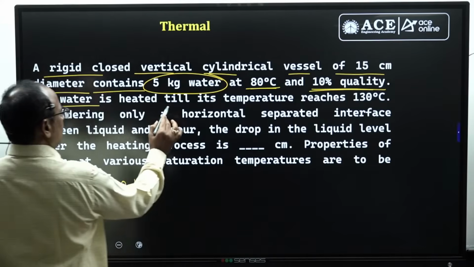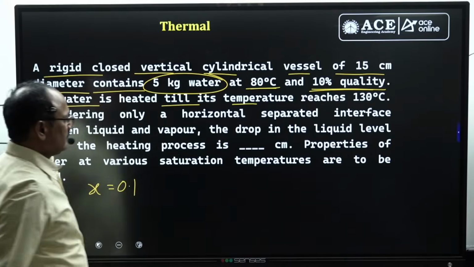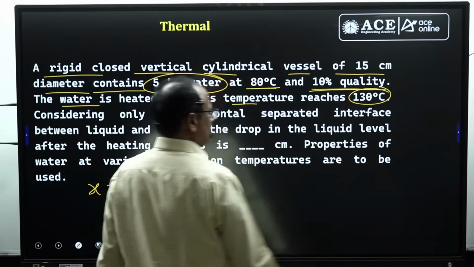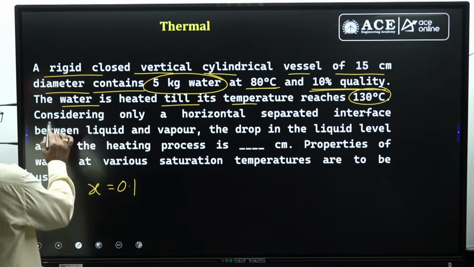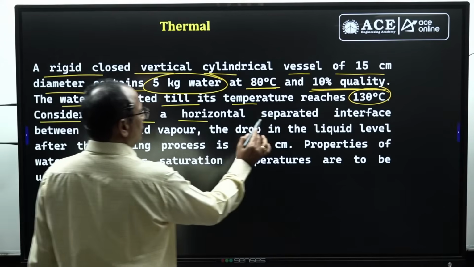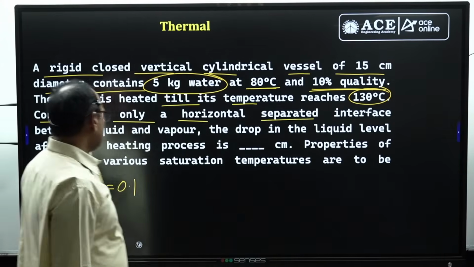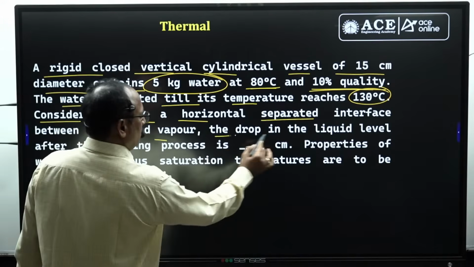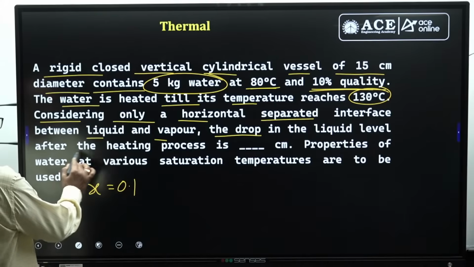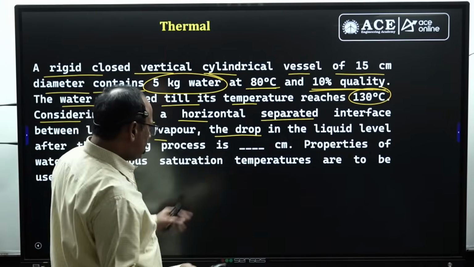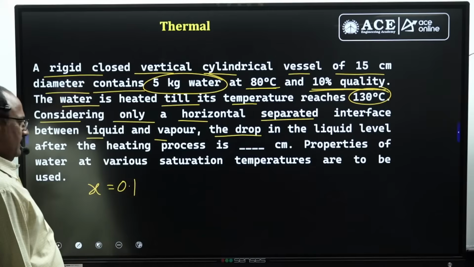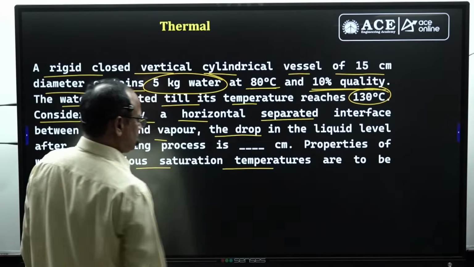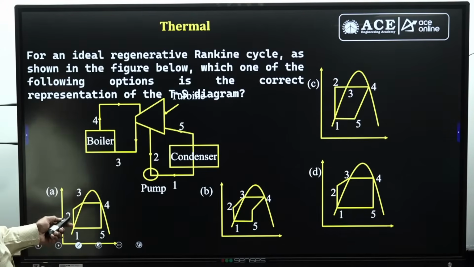The water is heated till its temperature reaches 130 degrees centigrade. Considering only a horizontal separated interface between the liquid and vapor, the drop in the liquid level after the heating process is dash in centimeters. The properties of the water at various saturation temperatures are to be used.